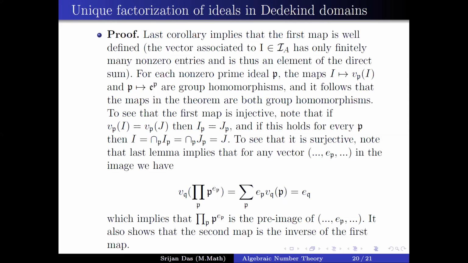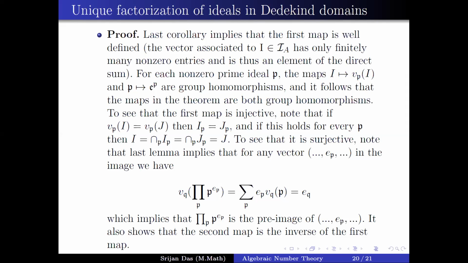Now we see that this map is surjective. For any vector (e_P) in the image, we have v_Q of the product of P to the power e_P.